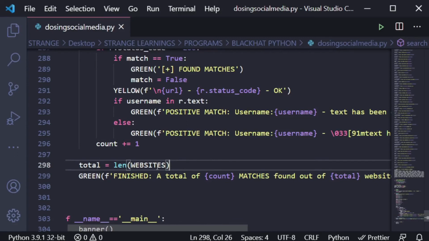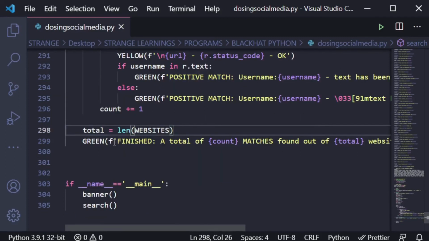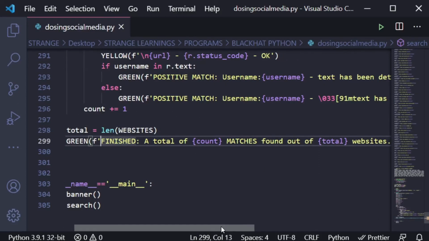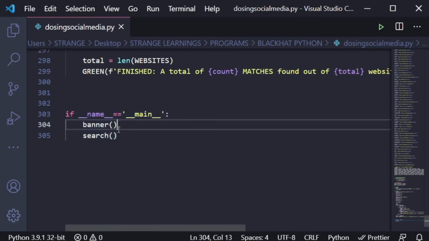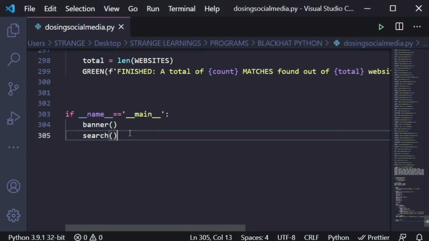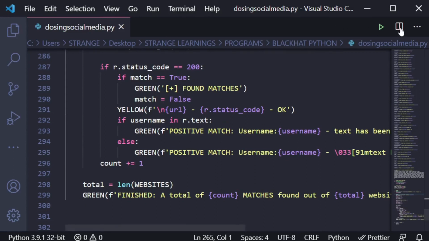To get the total number of websites, we are creating a variable total and counting the length of the website variable using len. Then we are printing in green color using the f-string: finished a total of count matches found of total websites. Now this won't be reached in our program because it will take up to 15 to 20 minutes, just because there are lots of websites. Then the main part, we are putting all of it into a main function, and then we are printing banner and search. So banner, you know, and then search is the program that we are running from here. Okay, so now let's run and check some queries from here.